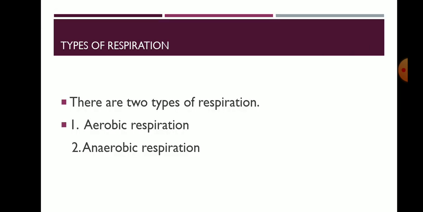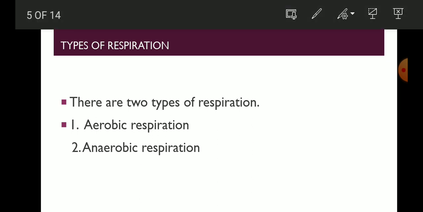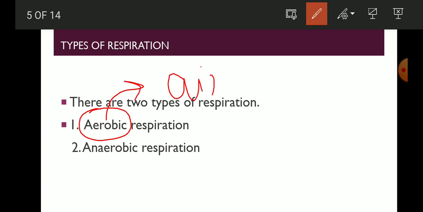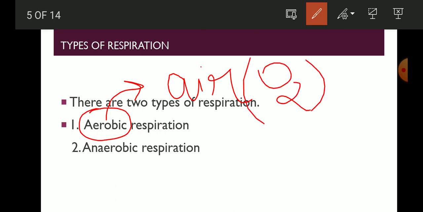Now here there are two types of respiration. First is aerobic respiration, second is anaerobic respiration. The first one, as its name suggests, aerobic, means respiration in the presence of air. The air is important for that. The oxygen is required in the process of aerobic respiration.